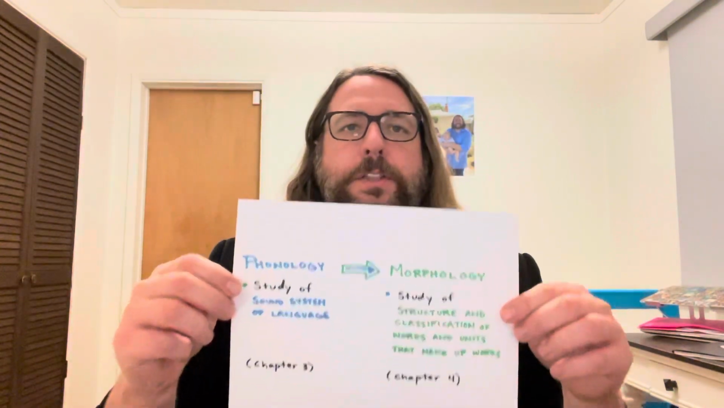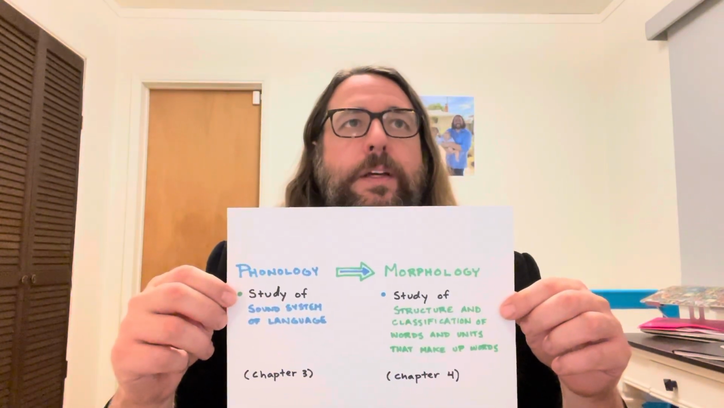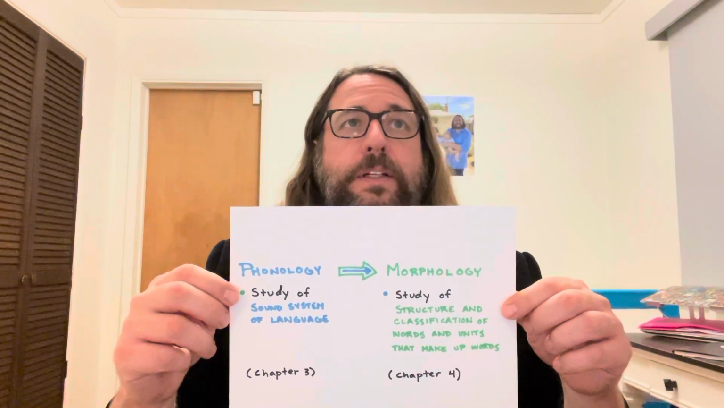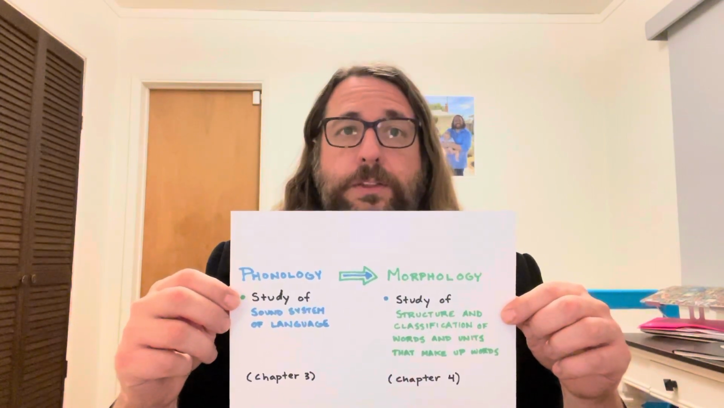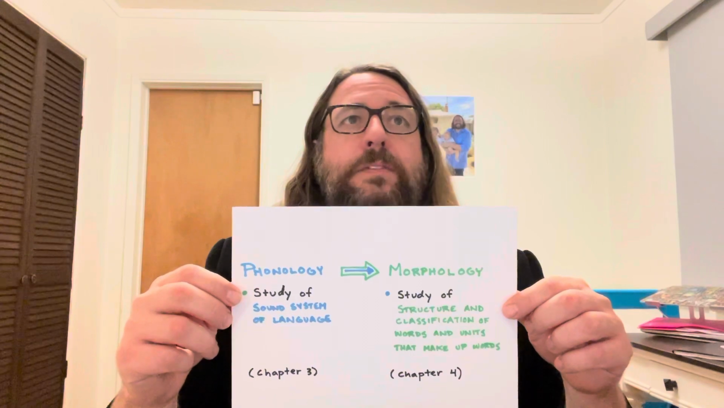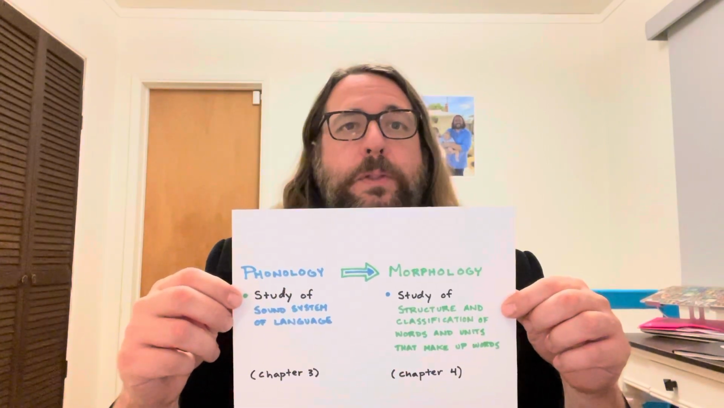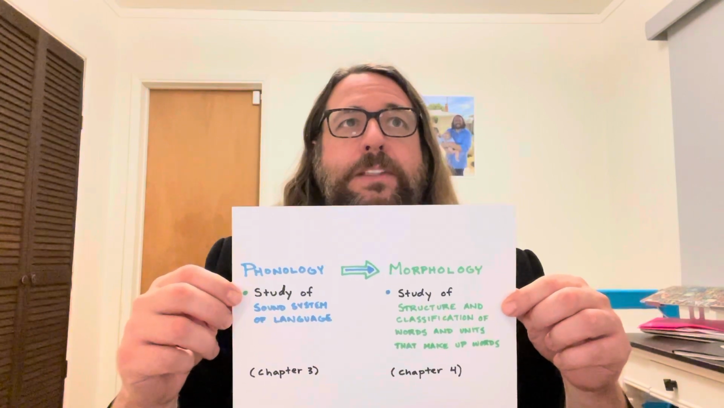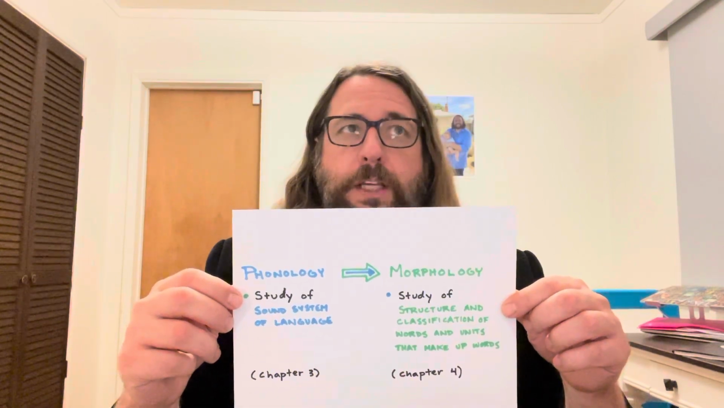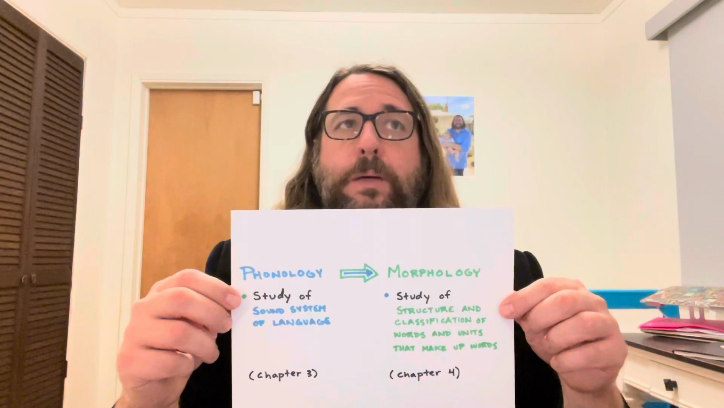This week in Introduction to Linguistics, we're turning our attention from phonology to morphology. Phonology, we learned in Chapter 3 of our textbook, A Concise Introduction to Linguistics, is the study of the sound system of a language. Morphology, we will learn in Chapter 4, is instead the study of the structure and classification of words and the units that make up words.